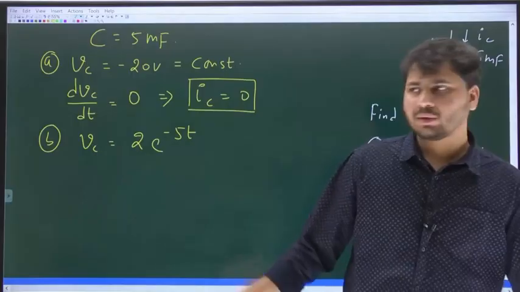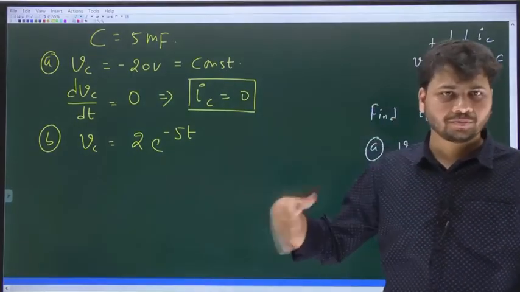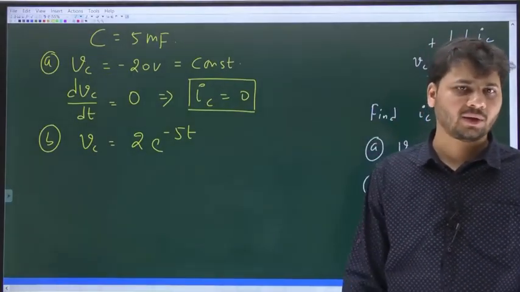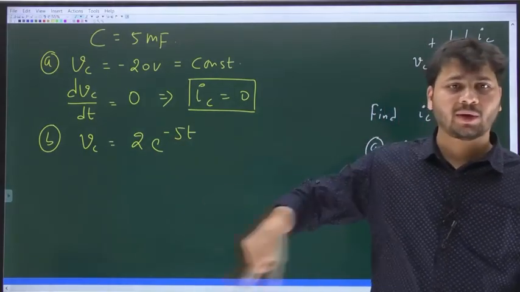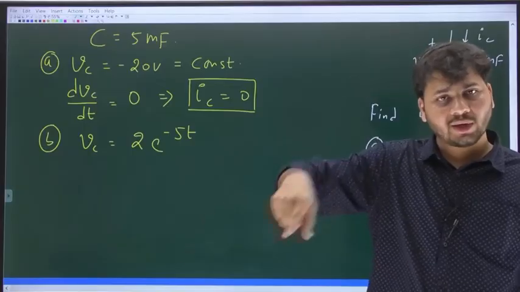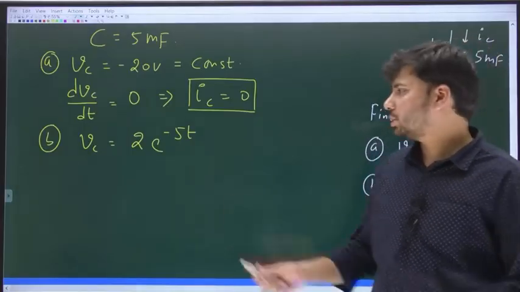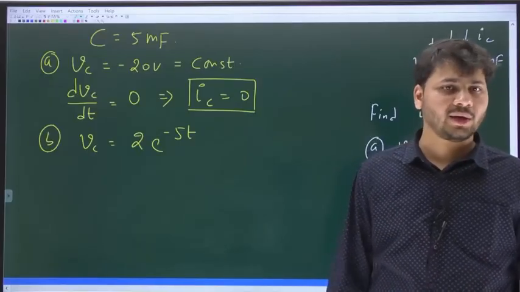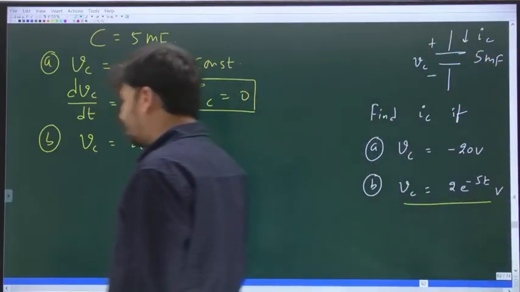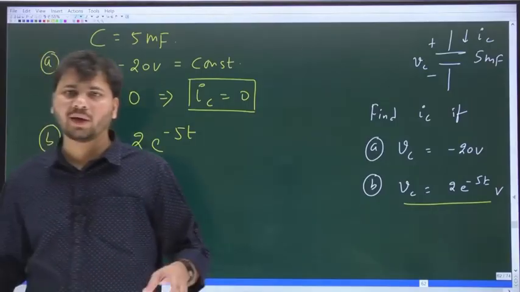Clearly, because of e power minus 5t, it will exponentially decay with time.